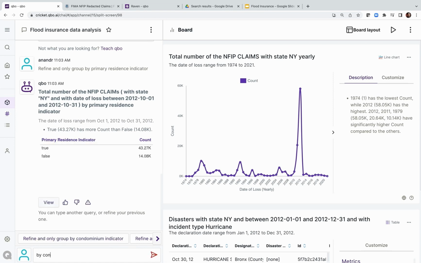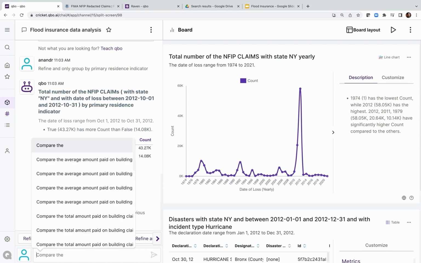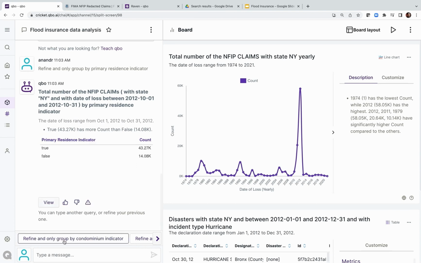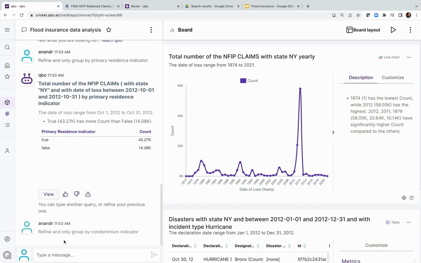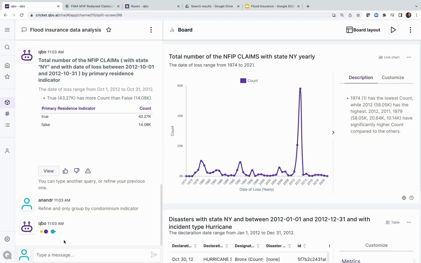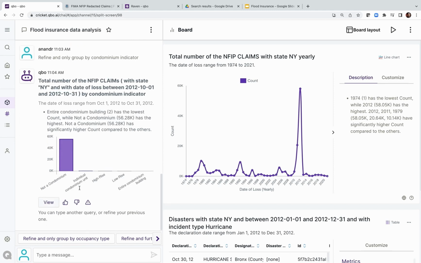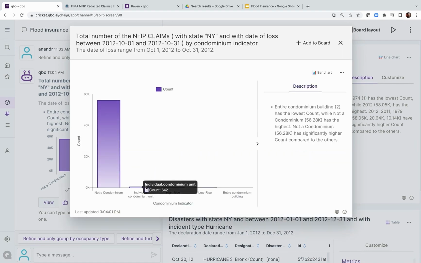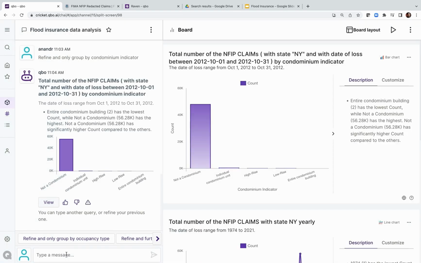Let's say by condominium indicator. In fact, without even doing that, one of the suggestions it's come back with is to recommend that I do this by condominium indicator. So here, I'm going to pick that suggestion that Cuba came back to me with. And here it's saying that most of the claims actually did not come from condominiums. Most were perhaps from single family, other dwellings. But a few, for instance, came from individual condominiums, high-rise, low-rise buildings, but most were not from condominiums. Let me add this to the board as well, because it's kind of interesting.